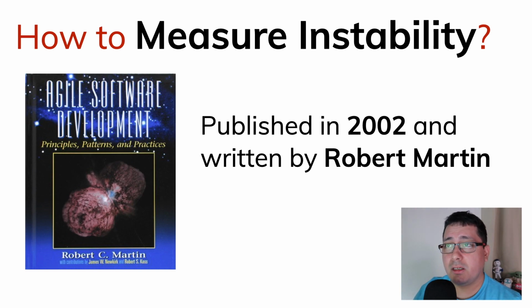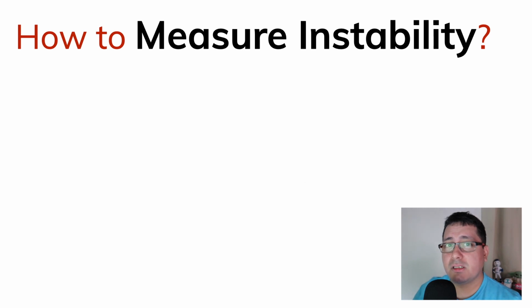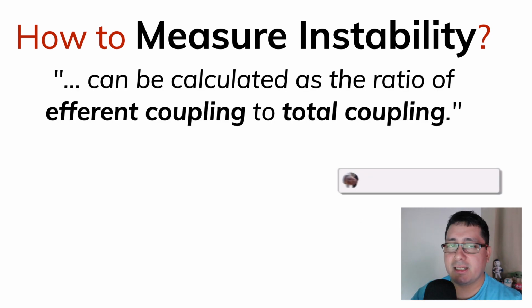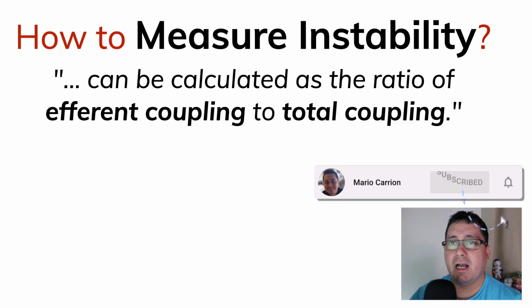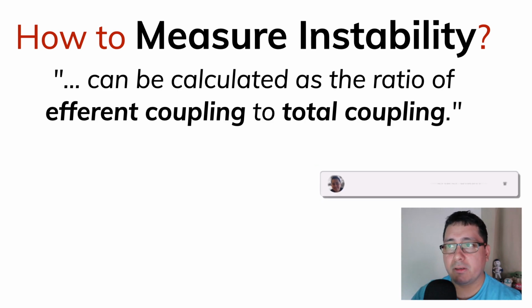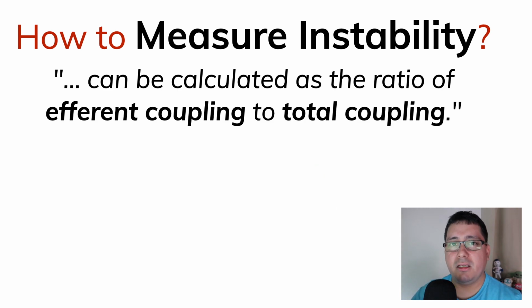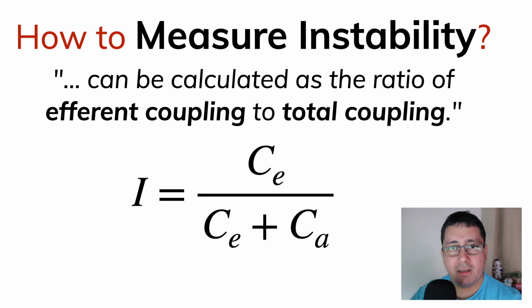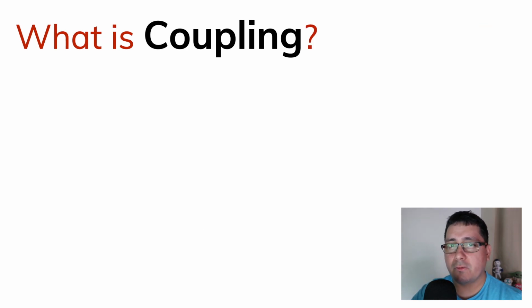In this book, he discussed the concept of instability, and he said that it can be calculated as the ratio of efferent coupling to total coupling. He even gave us a formula that you can see right here. Now, let's step back a little bit and define what coupling is in the context of software.